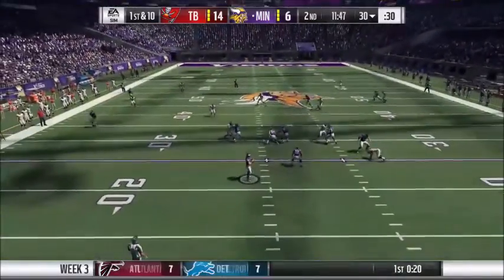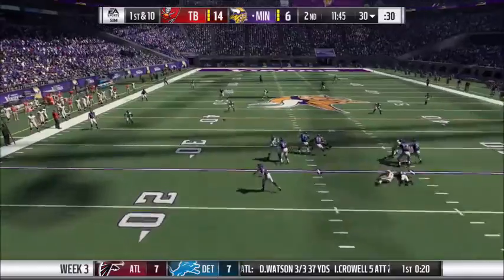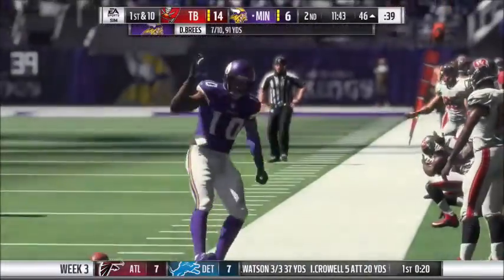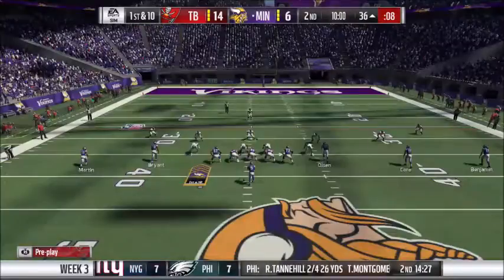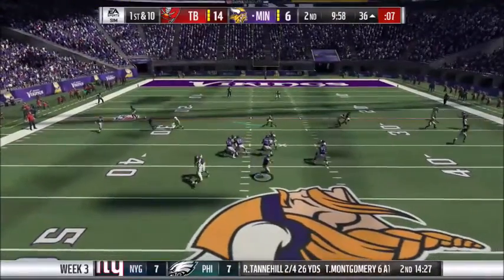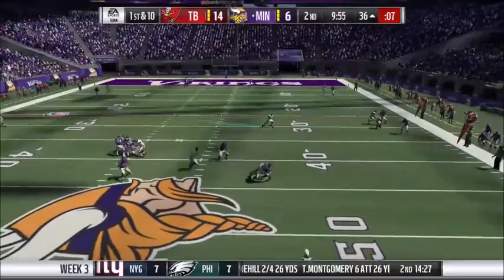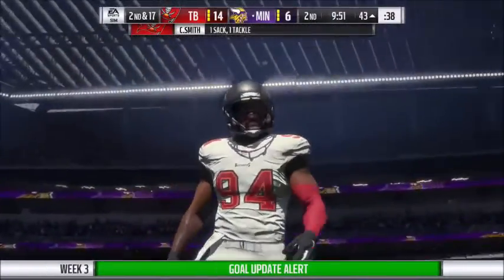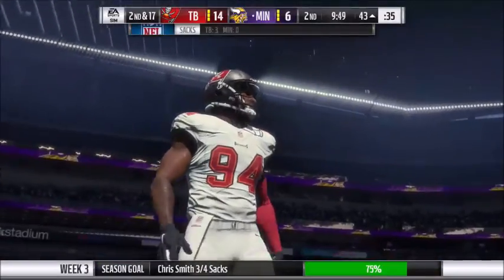So Brees runs a play action. And he throws it to a wide open receiver. And Martavis Bryant steps out of bounds. And the Vikings are in an empty formation. And Drew Brees gets sacked. Chris Smith gets his 3rd sack of the season.